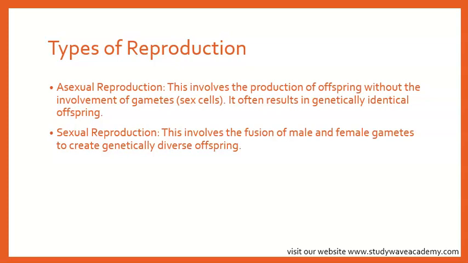Then, sexual reproduction. This involves the fusion of male and female gametes to create genetically diverse offspring. Okay? This involves the joining of male and female cells to create offspring. The new individual inherits a combination of the traits of both parents. Do you understand that?